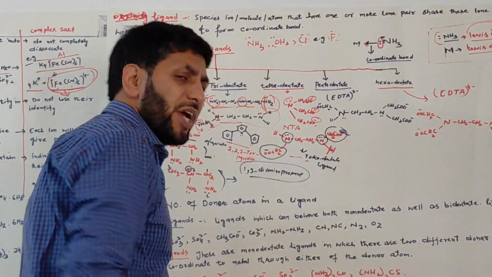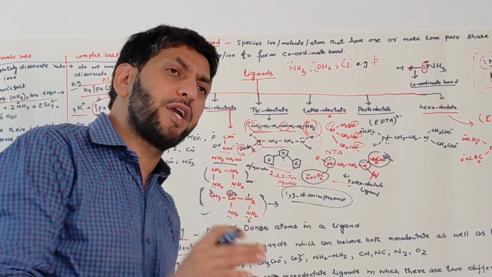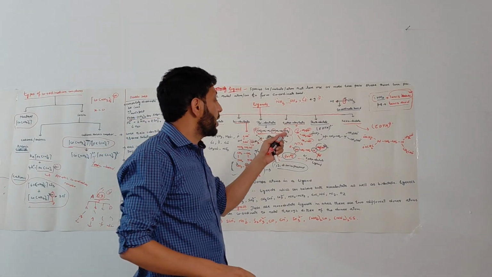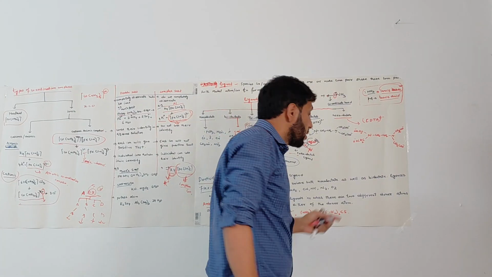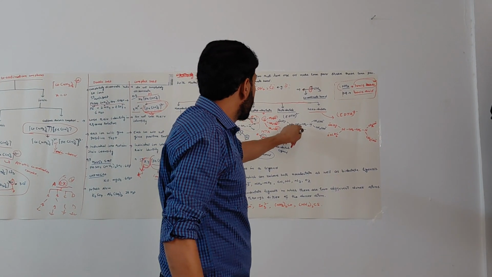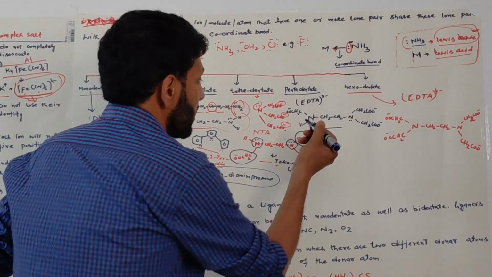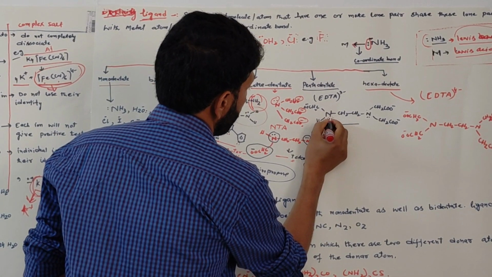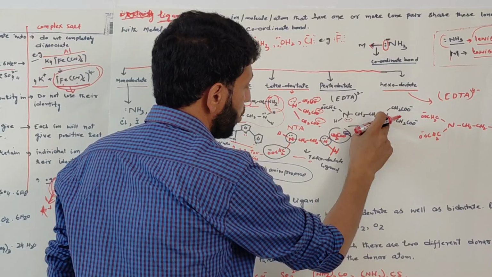Now moving to the pentadentate ligand. Pentadentate ligands are those ligands which have 5 donor atoms and can coordinate with the same metal with those 5 donor atoms and lead to the formation of 5 coordinate or dative bonds. Example is ethylene diamine triacetate. This is the one nitrogen lone pair, and this is the second donor atom.